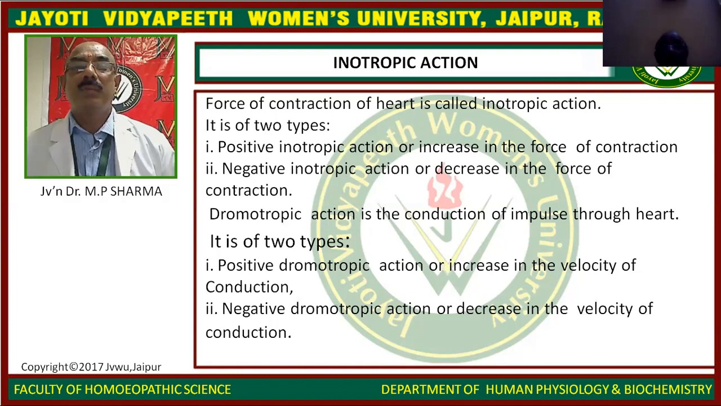Chronotropic action is the conduction of the impulses through the heart, and it is of two types. Number one is positive chronotropic action, or increase in the velocity of conduction. Second, negative chronotropic action, or decrease in the velocity of conduction.